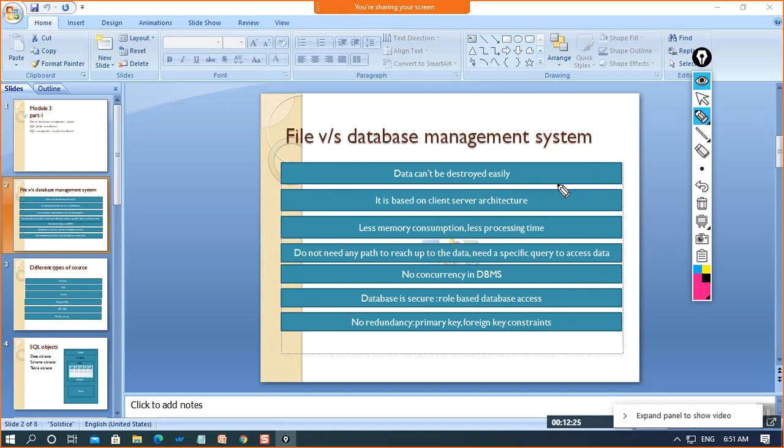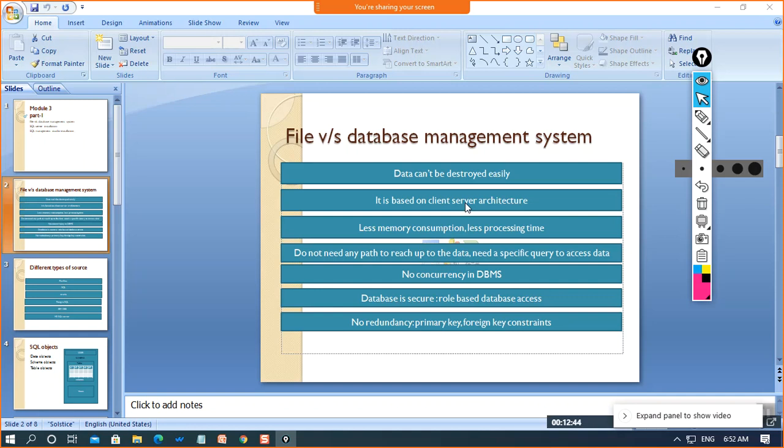The next thing is that it is based on client server architecture. Now, what do we mean by client server architecture? Basically, client server architecture means multiple users can access the data at the same time.